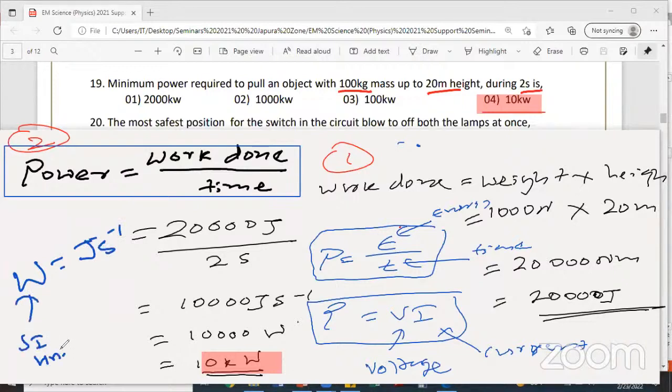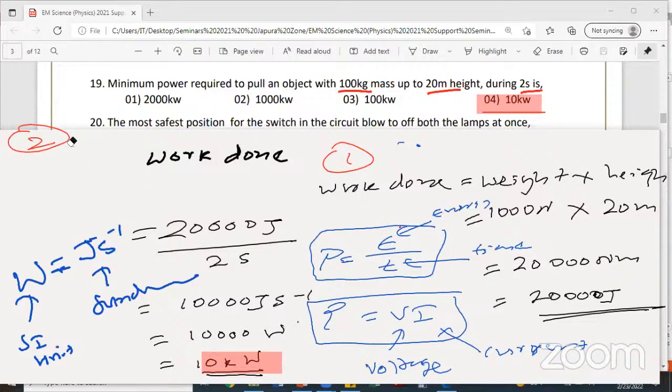Once in the O-level paper they asked what is the fundamental unit of the SI unit of force? Newton. Here this is a derived unit. Actually it's joules per second, but it's equal to watt, the SI unit. Similarly you can do this kind also. I'll erase the screen here. You had enough time to copy down. I'll give one more example.